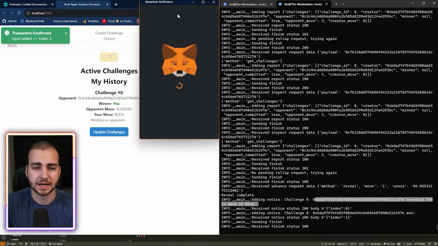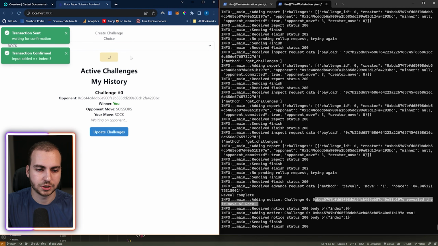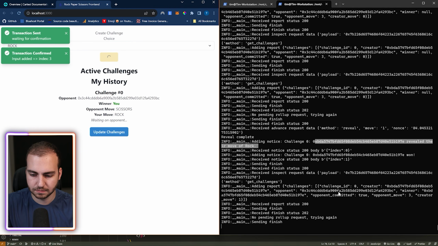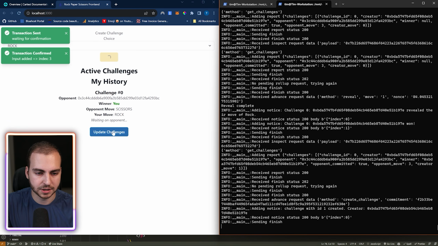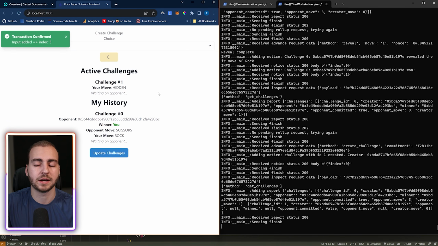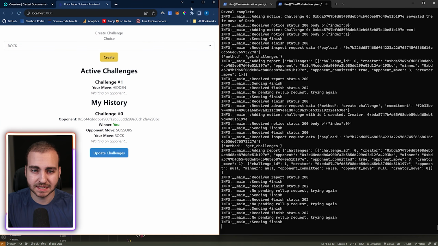Then we could go ahead and make a new challenge if we want to. So we can make a new one where we choose rock. Okay, we'll see if that comes in here. Give this a second. Okay, challenge ID created, update challenges. We now have a new active challenge, and we can go through this whole process. So anyways, that was kind of the demo of the application.